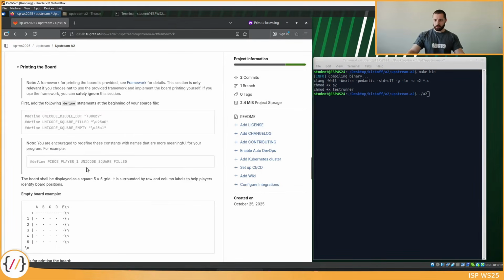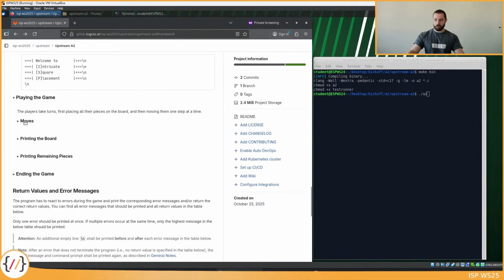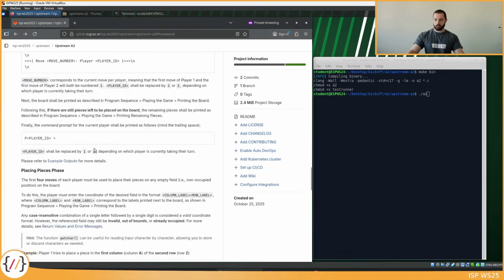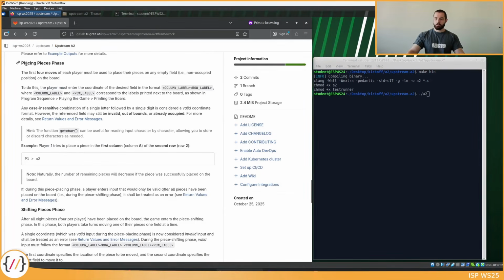Okay, let's jump back to playing the game, and let's first cover the piece placing phase. As already mentioned, the game is structured into two phases. At first, a phase where players must get rid of all their pieces. They need to place those pieces on the board. And then we have the shifting phase, where the players have already put all of the pieces on the board and they can only shift the pieces now.